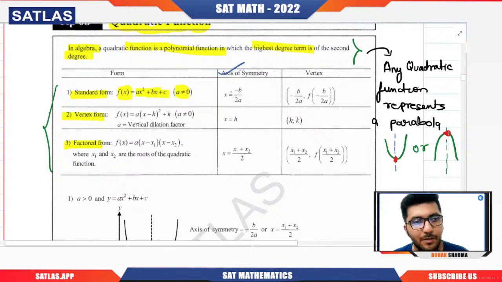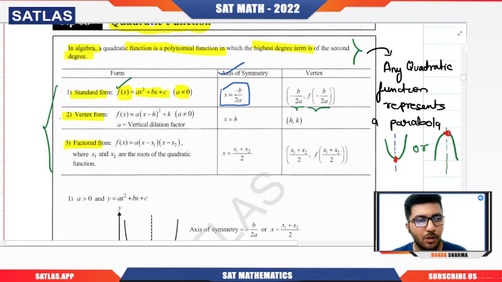The axis of symmetry is x equal to minus b by 2a. Remember that. Whatever the equation of the axis of symmetry is, that will also give you the x coordinate of the vertex. Like here, you can see that the x coordinate of the vertex is minus b by 2a. How are we going to calculate the y coordinate? For that, you simply calculate the value of y at x equal to minus b by 2a. That's why they have written here f of minus b by 2a. Okay, so that we can do.